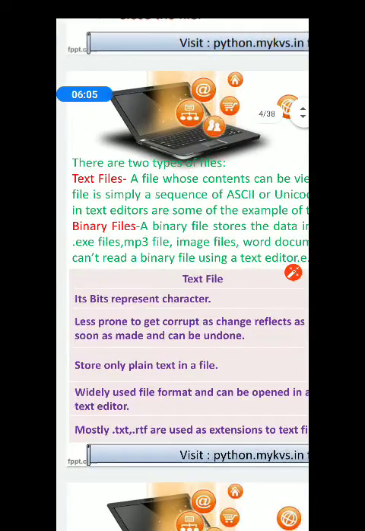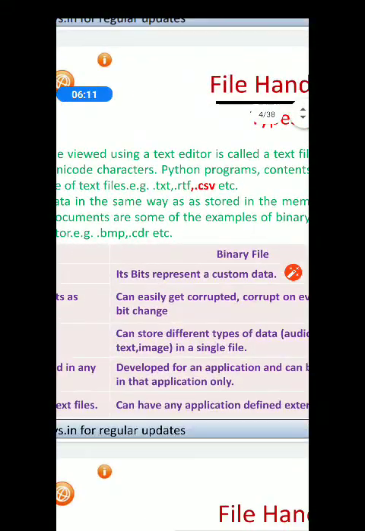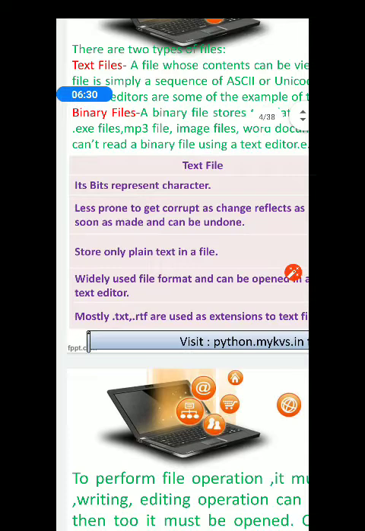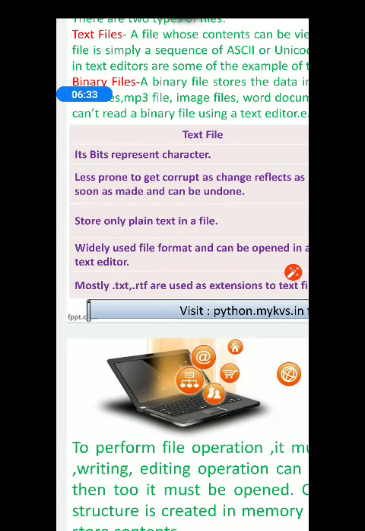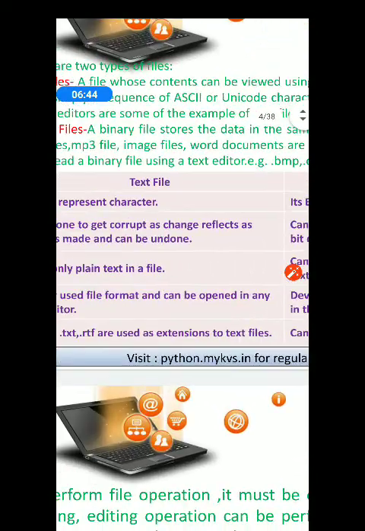Here the difference between text file and binary files is shown. Please note down the difference between text file and binary file in your copy by dividing your copy page into two parts. It is a very important question for your examination. Difference between text file and binary file. Create a column named text file and binary file. Give the heading text file on one side and give the heading binary file on the other side. Okay.